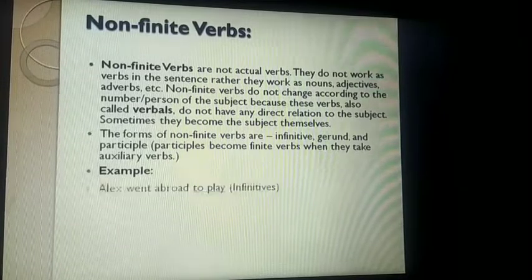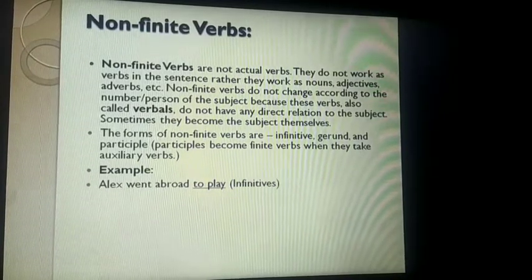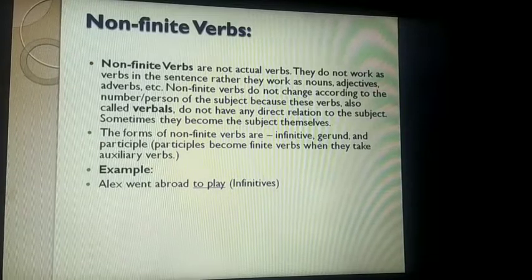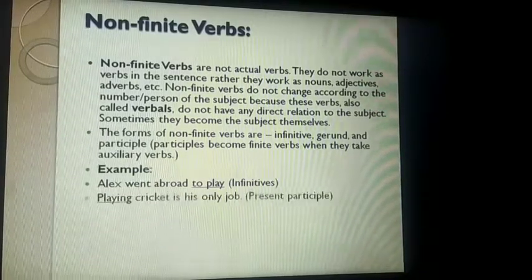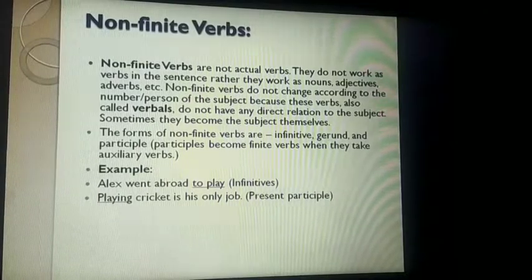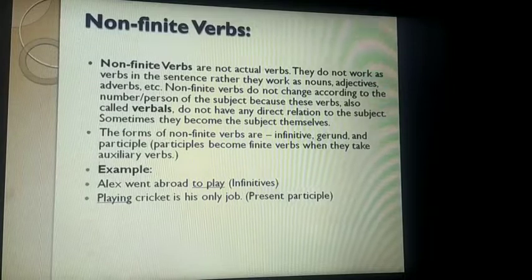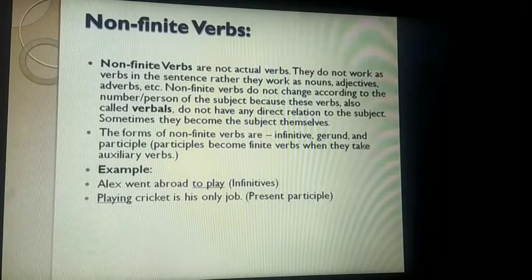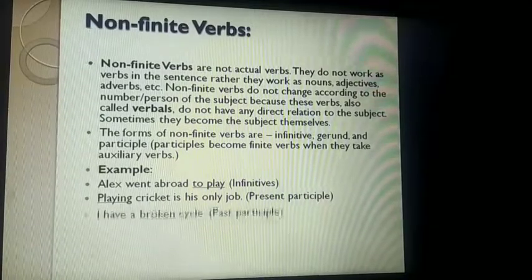See the example. Alex went abroad to play. Here the main verb is went, but to play is infinitive. Playing cricket is his only job. Here playing is a participle, and we can also say it is a gerund.